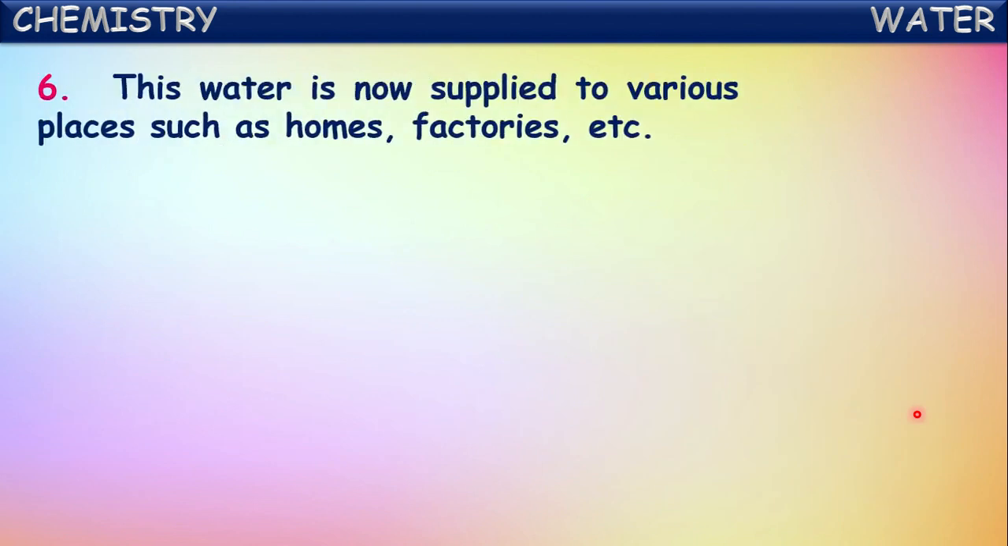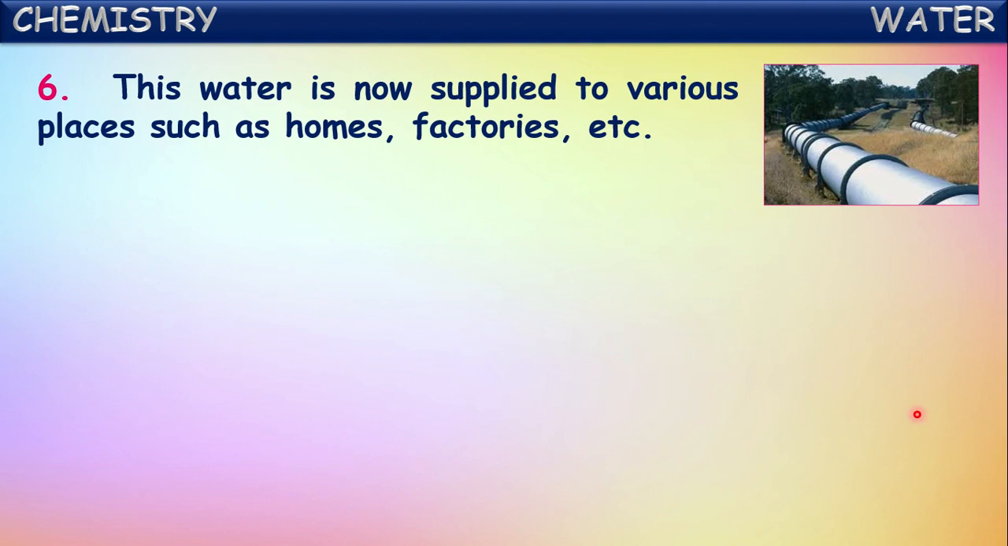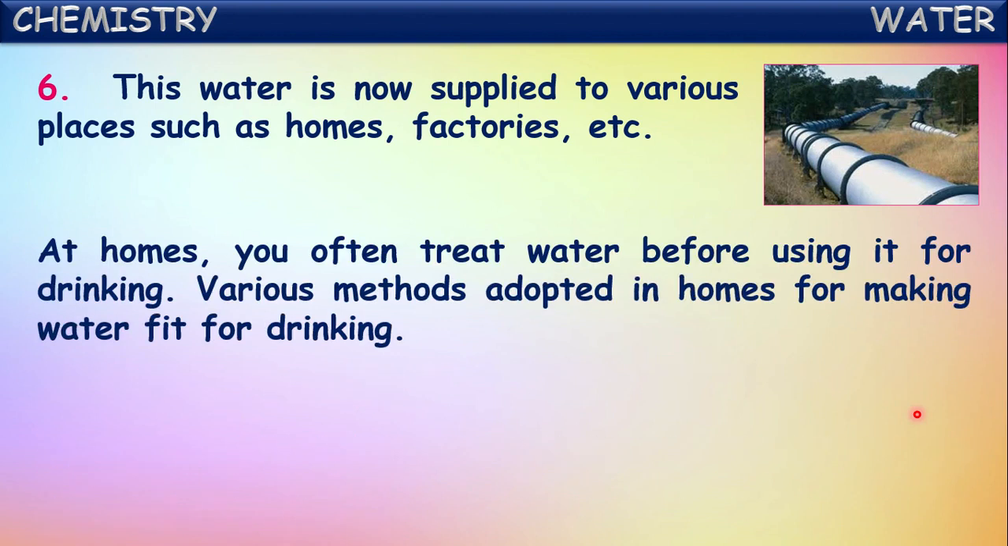So this water is now supplied to various places such as homes, factories and industries through pipelines. At homes, you often treat water before using it for drinking, by using various methods adopted in homes for making water fit for drinking. Isn't it? You might also have observed this.